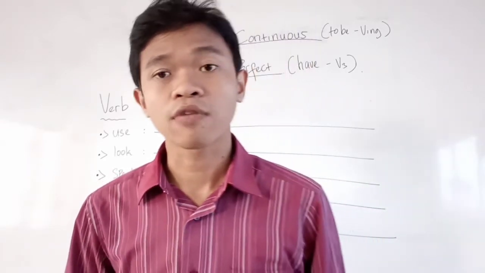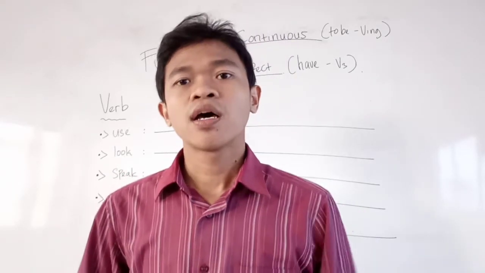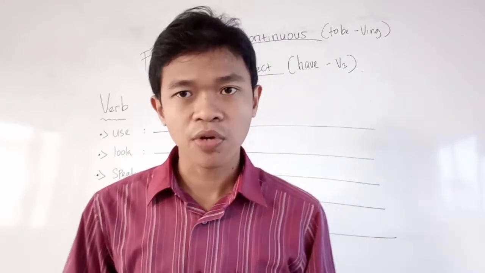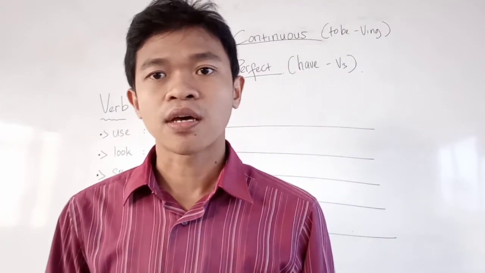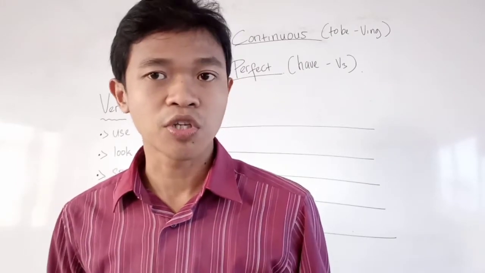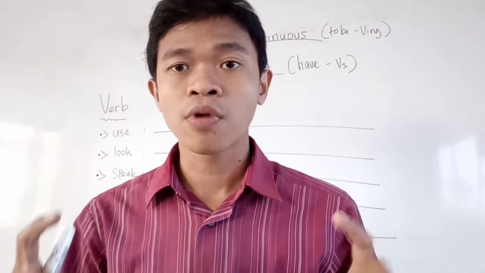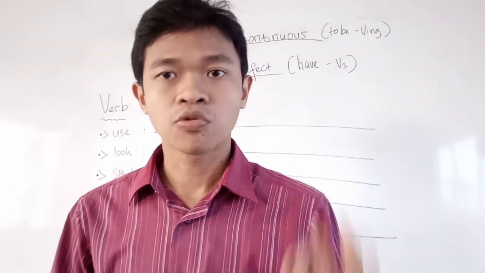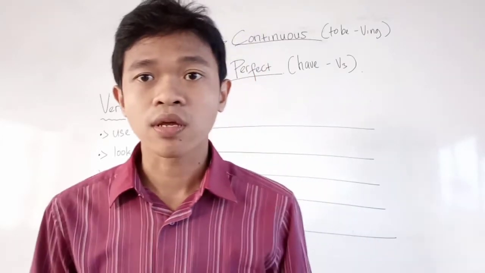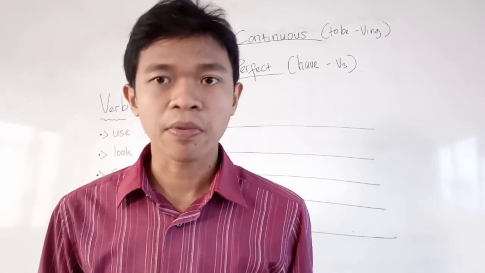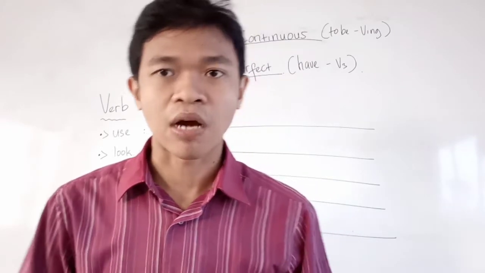Today we are going to learn the future tense. When we learn about the future, we are going to talk about actions in the future. Now let's have a look here. We have the future continuous and also the future perfect. Remember, when we have the future continuous, we remember the continuous form. When we learn with the continuous form, we will see the verb to be and also -ing. And when we learn with the perfect, we have to remember that we use have and verb 3.